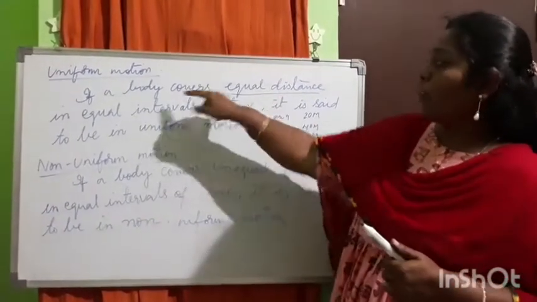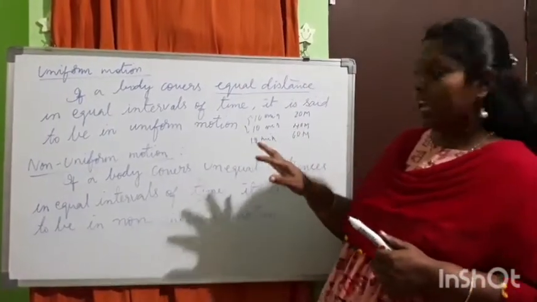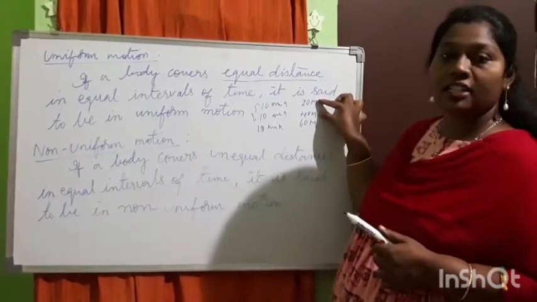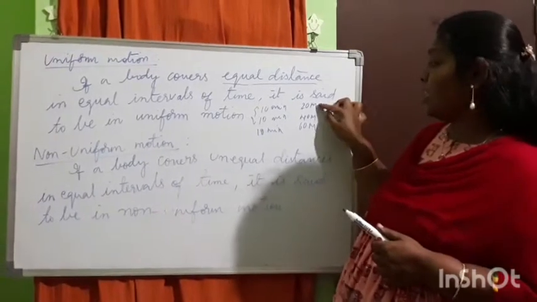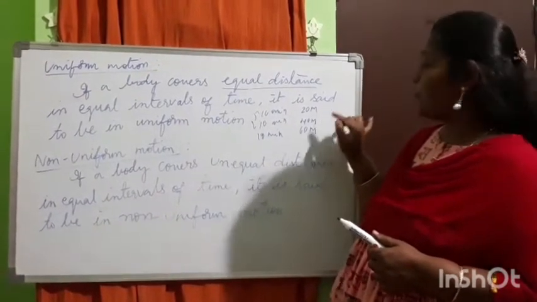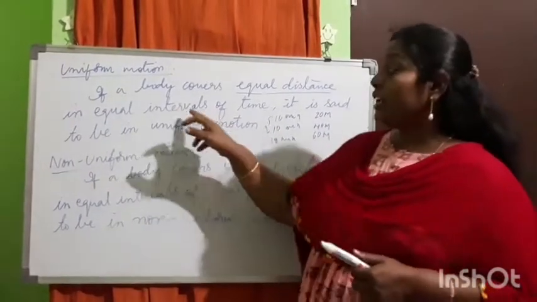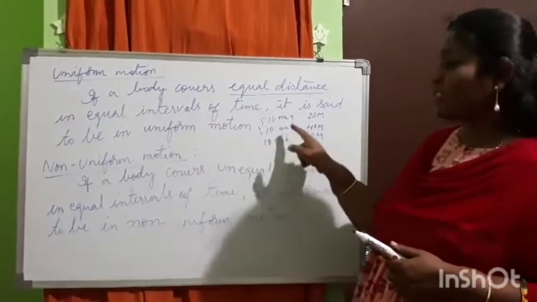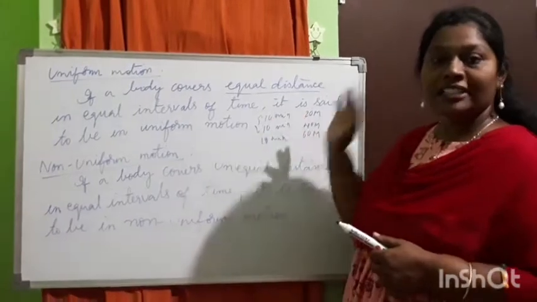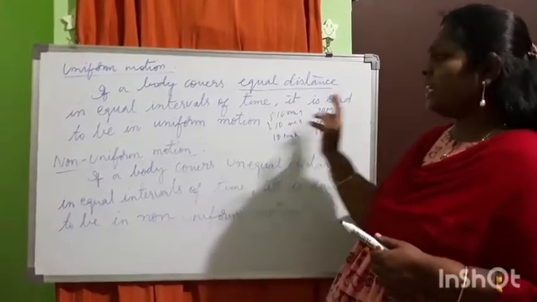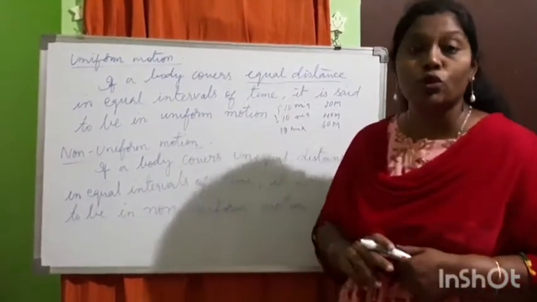So, if a body covers equal distance, here the distance travelled by the object is the same: 20, 40, the difference is 20. 40, 60, again the difference is 20 meters. So, at a given interval of time, here the time period is fixed. The time period is 10 minutes. Okay. It is said to be in uniform motion.